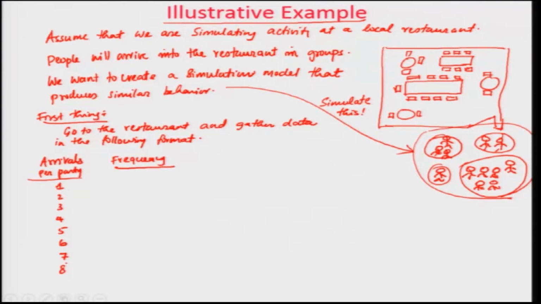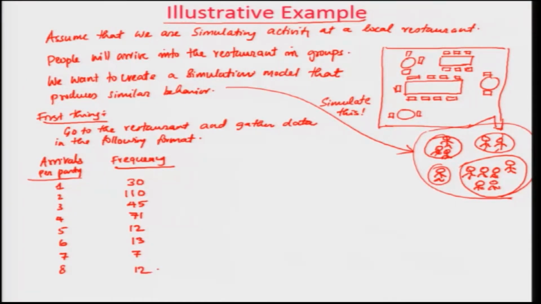This is the number of people per party that you have seen. Individuals arrive 30 times, 2 people per party you have seen 110 times, 3 is 45, 4 is 71, 5 is 12, 6 is 13, 7 is 7, 8 is 12.